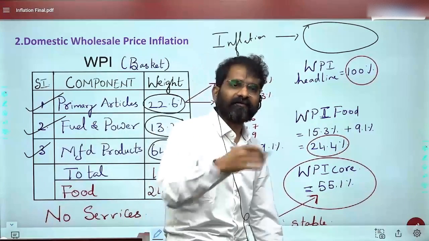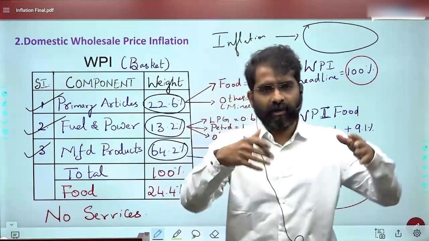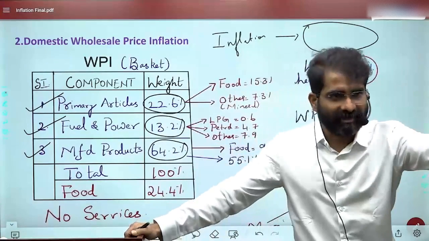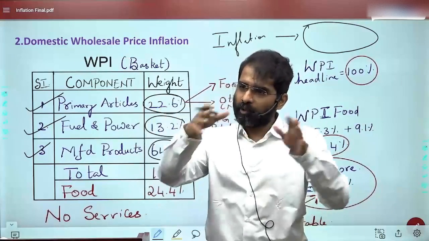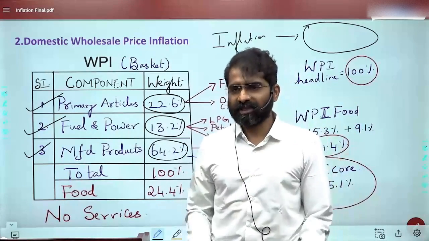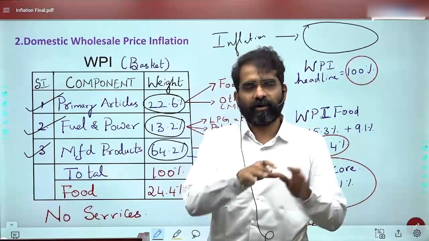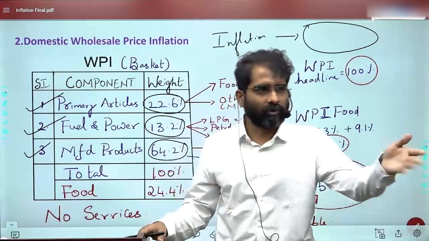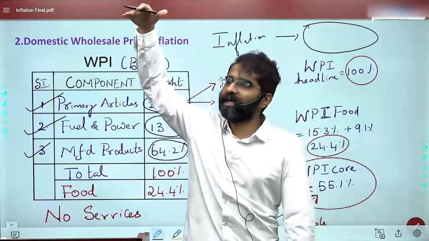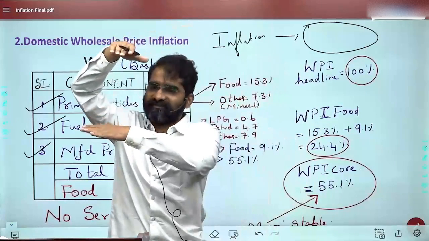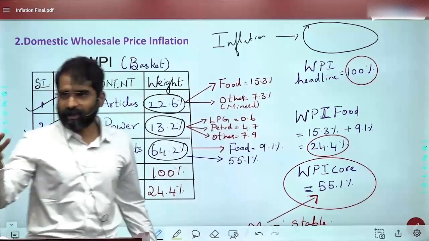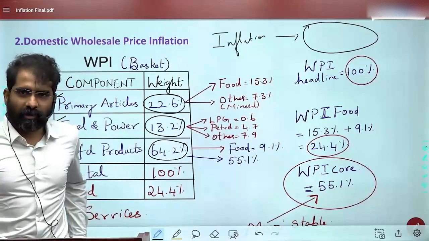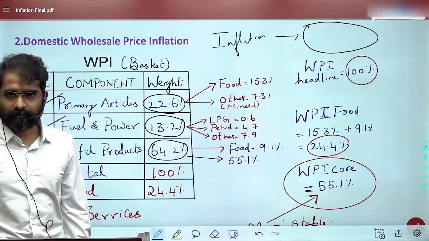Lagged effect means after some period, the impact will come back on the CPI. This is what is called the lagged effect of WPI getting transferred to CPI. First WPI is at a higher level, and after some time you'll definitely see that the CPI is also going to increase, because what the final customer has to pay will also increase over a period of time. Are you able to get this?